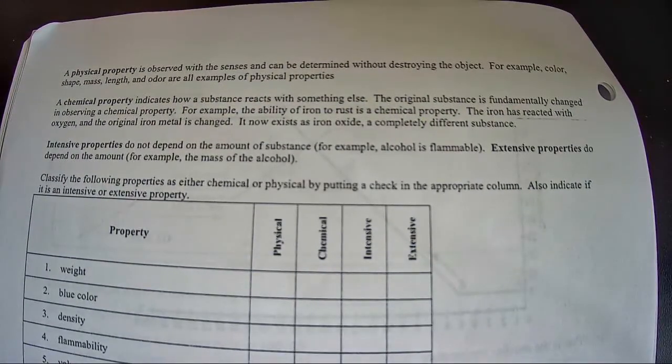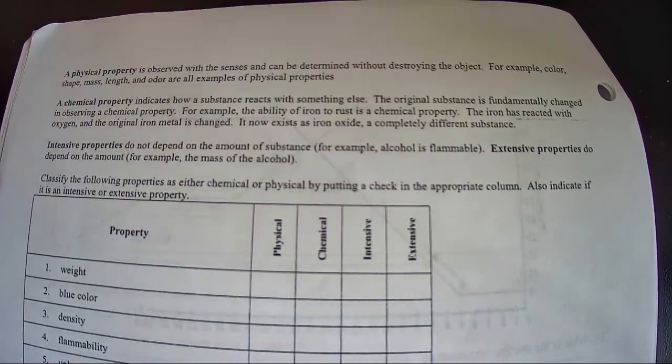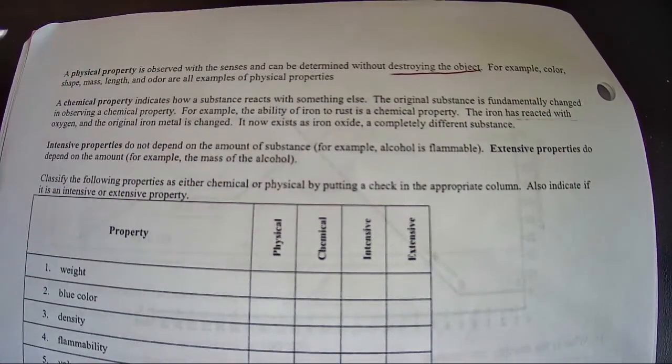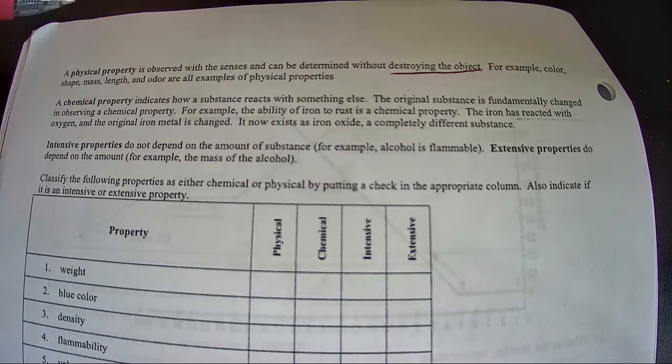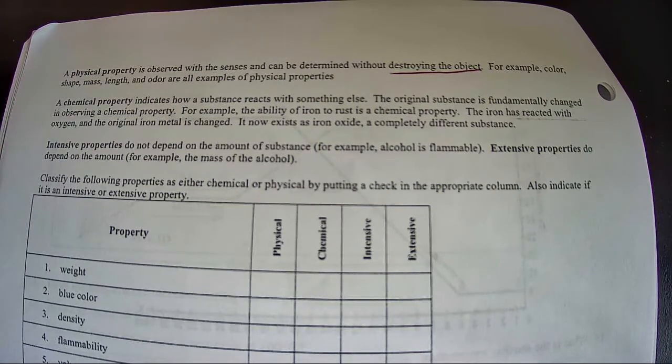So remember, a physical property you can observe with the senses, and it could be determined without destroying the object. You are not making any fundamental change to the object. So examples would be color, shape, mass, length, odor. All those are examples of physical properties. Right? You can either look at them and observe them, or you can use some type of equipment to measure them. Like mass, you could use a balance. Length, you could use a ruler, and so on.